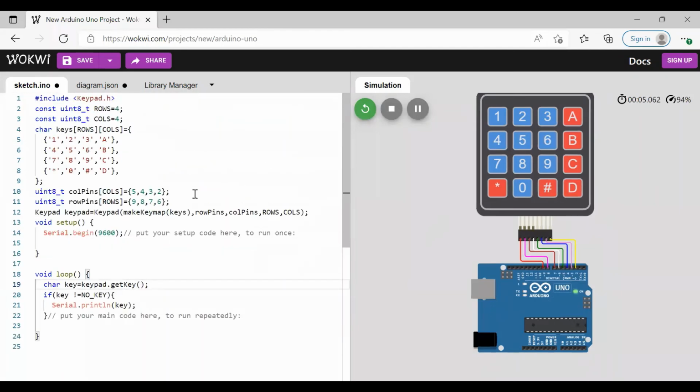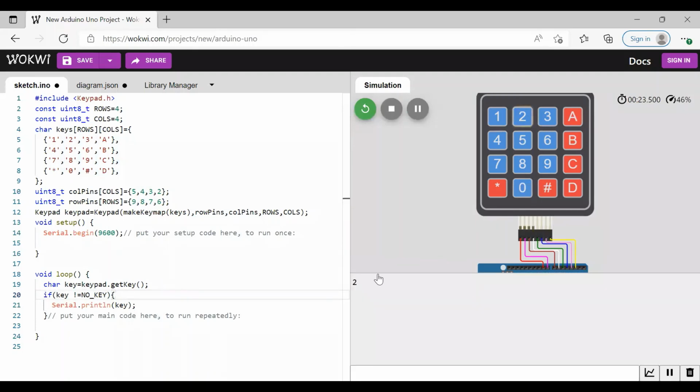So the first error is that we have to put commas instead of semicolons, and we forgot to put the semicolon here. We have to put the semicolon because that is the end of the line. And getKey is a method, and in getKey, K is the capital letter. So this is how we have to write the program.